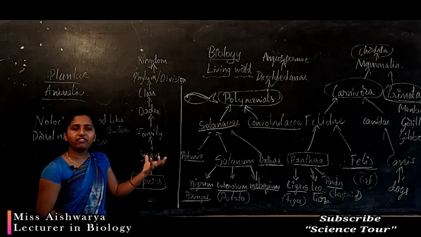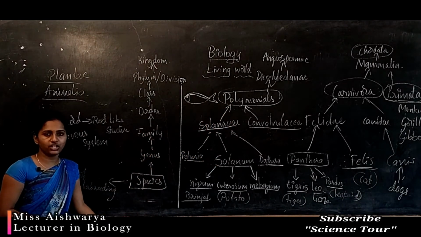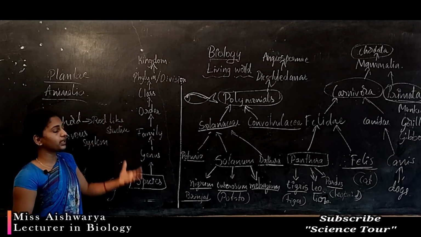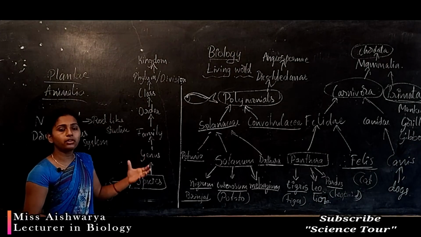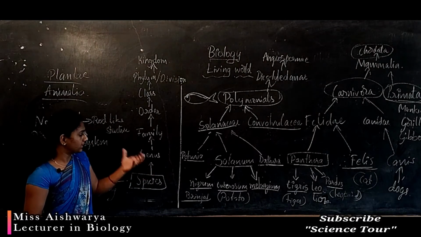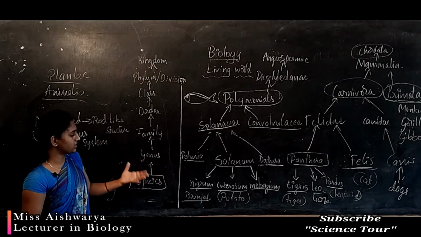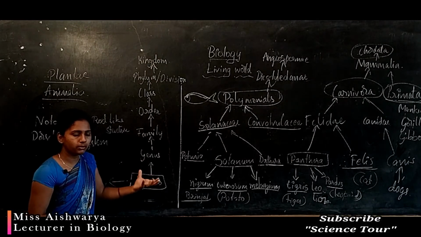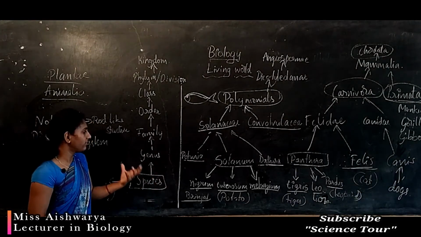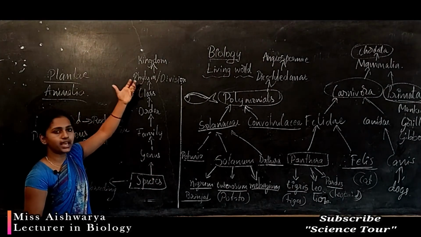So many families means many individuals. As we go up, the number of organisms and the number of dissimilarities goes on increasing.